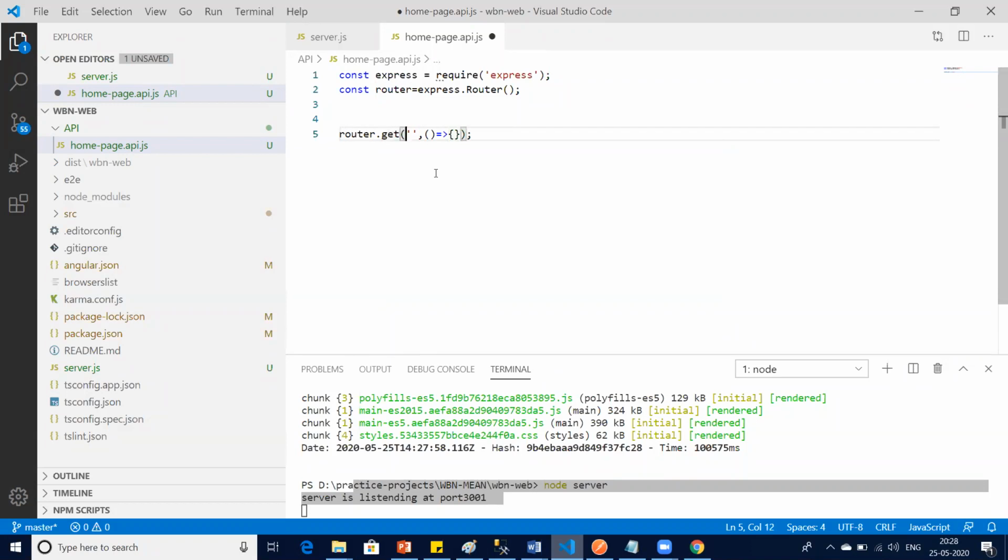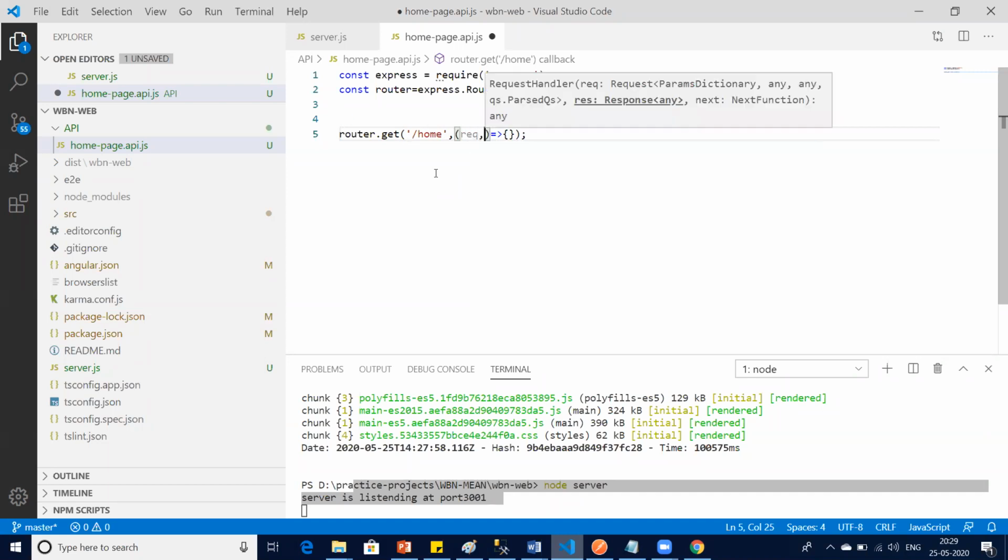Now you define your route name. You are creating the API which gives homepage information, so you say slash home. It is going to give you the entire data of the homepage. Do remember, this is an API. This is not front end routes. This is API routes. Okay. And then again, same thing, request and response.